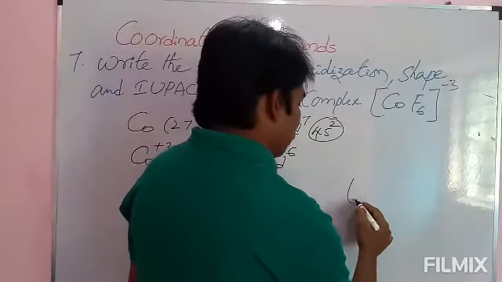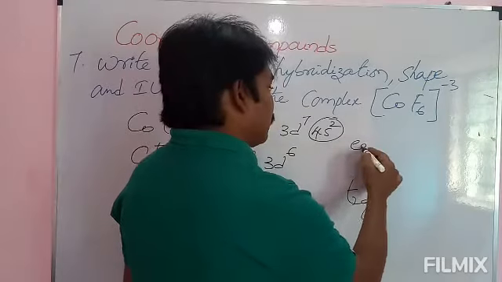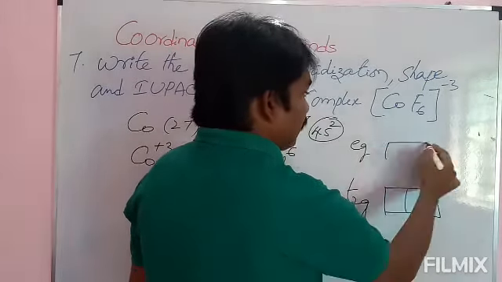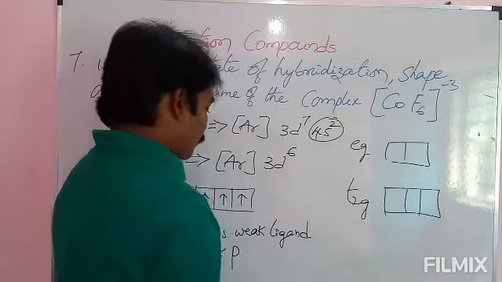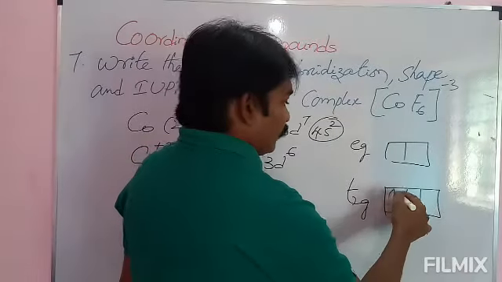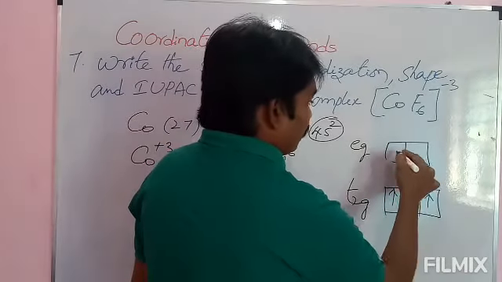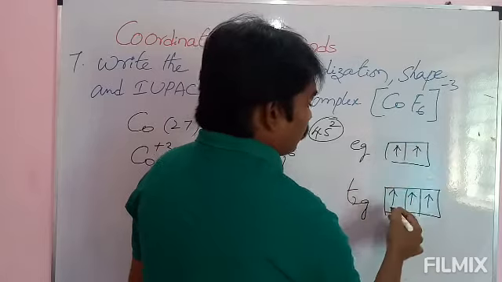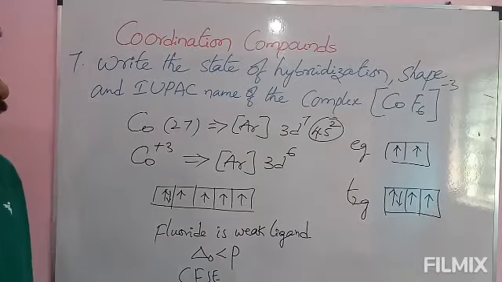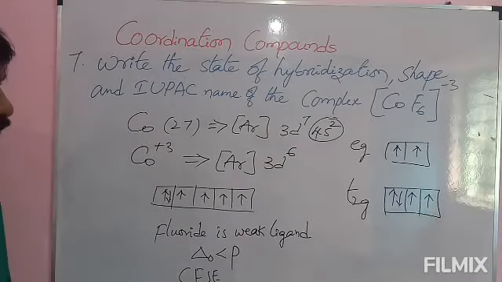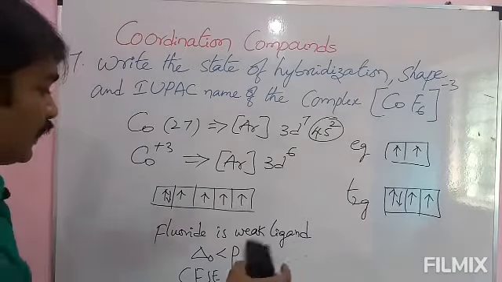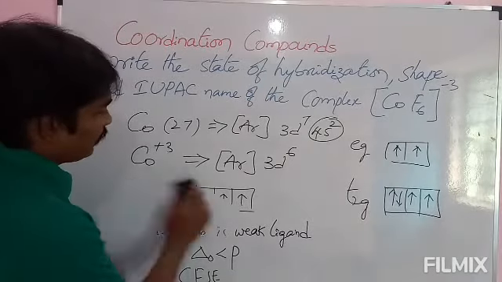We will see t2g and eg here: t2g has 3 orbitals, 1 2 3, and eg has 1 and 2. Total 6 electrons are there, 1 2 3 4 5 6. Please note down this one and we will write the elaborate form.